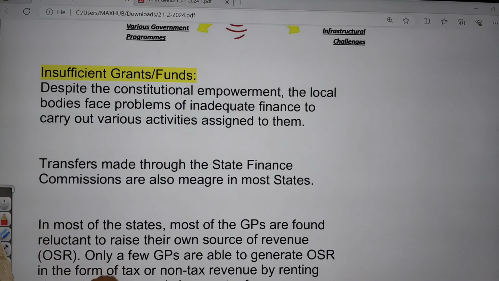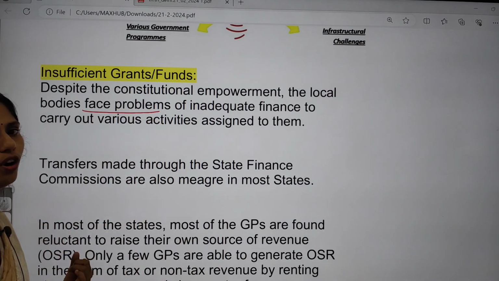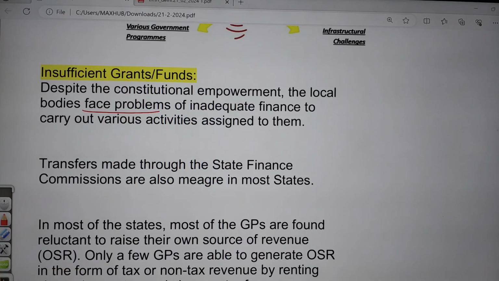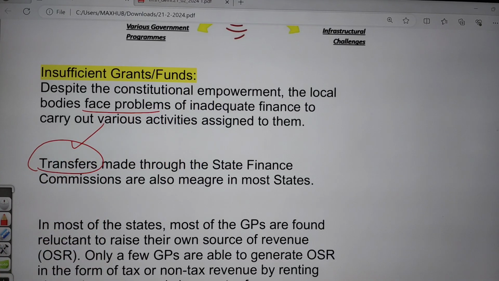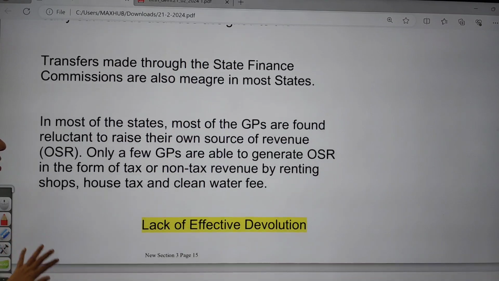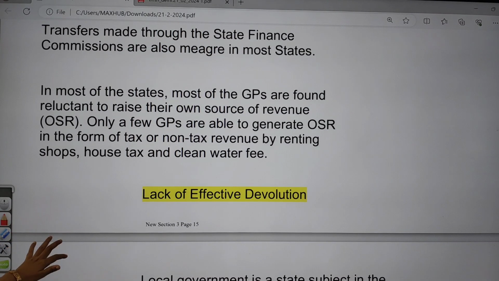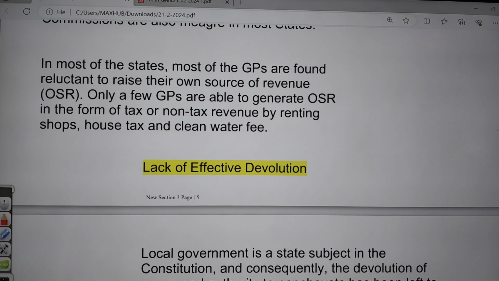Even though these panchayats got constitutional status, constitutional empowerment, these bodies face a problem of inadequate finances to carry out various activities which are assigned to them. Even though the State Finance Commission provides transfers, they are meager. And in most of the states, Gram Panchayats do not have their own source of revenue. Normally they would generate revenue from tax or non-tax sources, and even by renting shops, house tax, clean water fee, etc. But they are not getting these.